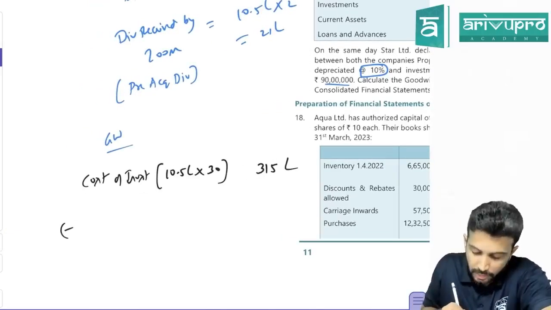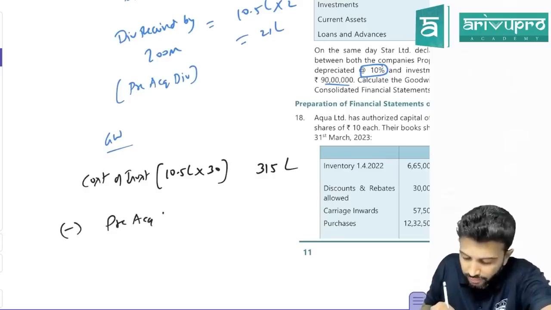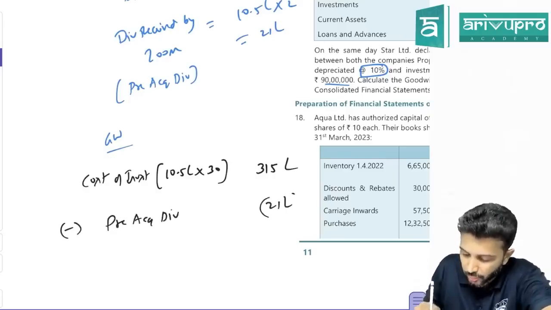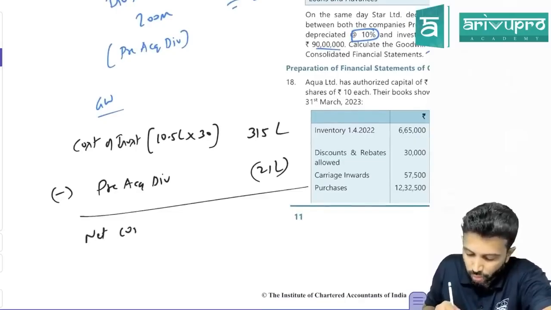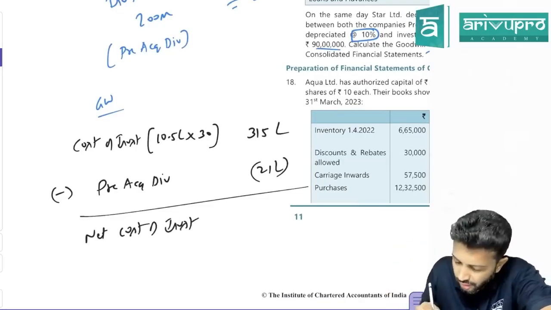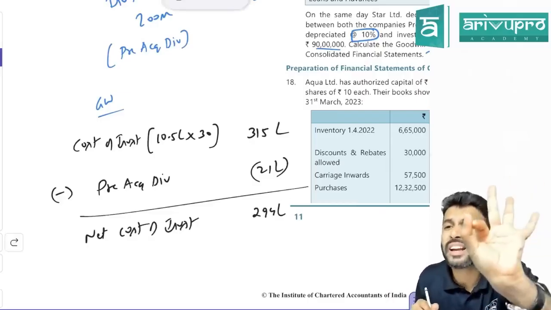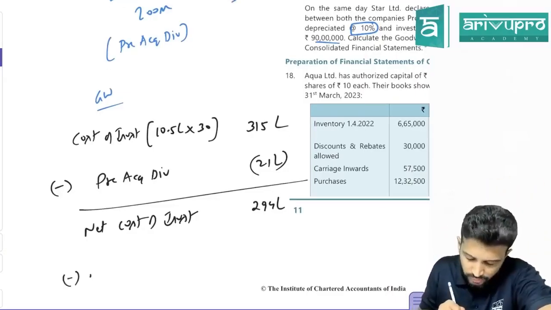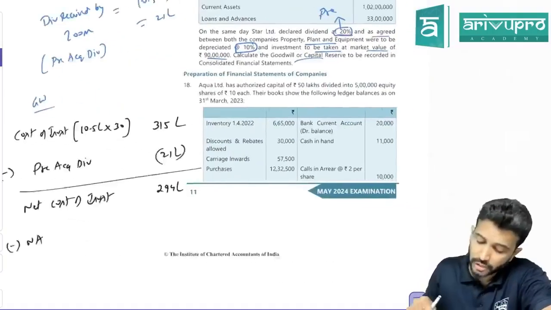Okay. Then what, sir? Immediately you will compare it with net assets? No. Reduce pre-acquisition dividend. How much is pre-acquisition dividend? 21 lakhs. Then you will get the net cost of investment. In fact, you don't have to do this, but it's fine. How much is that? 294 lakh. That means your cost of investment is only 294. Compare this with what? Net assets. Total net assets or your share of net assets? Your share of net assets.